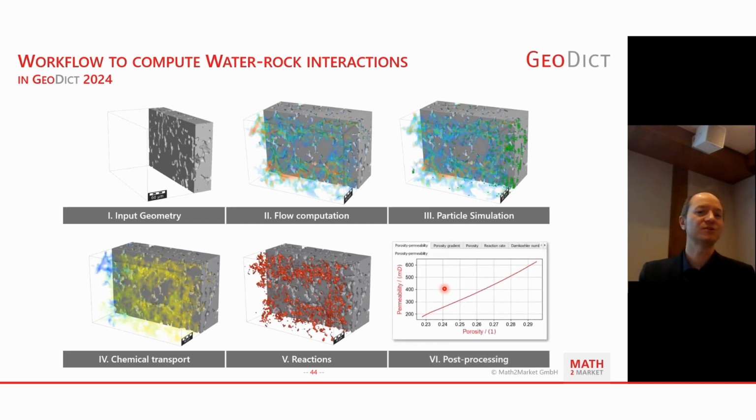Okay, what you get out of GeoDict computing such a setup is a whole set of post-processing parameters. You will get a porosity-permeability plot, a gradient for the porosity from the inlet to the outlet, which is typical for dissolution patterns. Get a grip on the porosity development, the reaction rate, Damköhler number, Peclet number. So all the typical parameters that are known from publications on this topic.